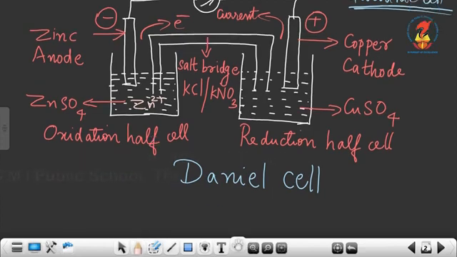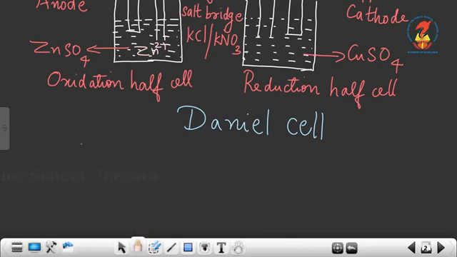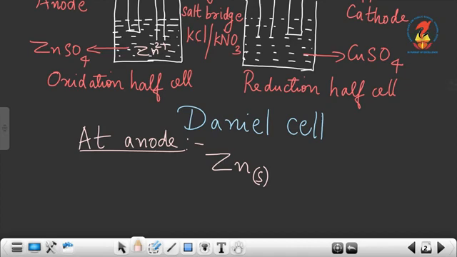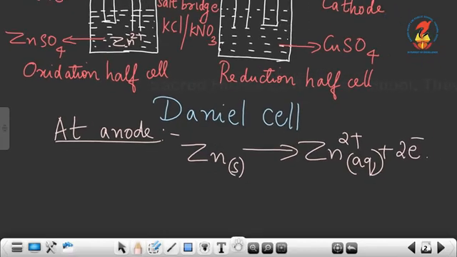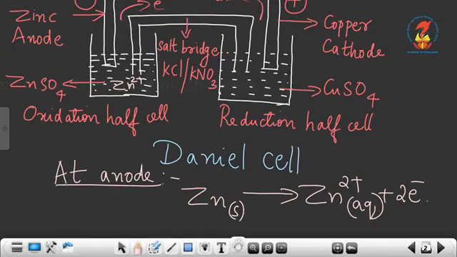So we can write the reaction at anode of Daniell cell as: at anode, the reaction taking place is zinc, which is in solid state, that is the electrode, will get oxidized to Zn2+. It goes into the solution, that is zinc sulfate, by losing 2 electrons. That is because Zn to Zn2+, from 0 to +2, the oxidation number of zinc changes from 0 to +2, so it should lose 2 electrons. Now electrons will move towards the cathode.